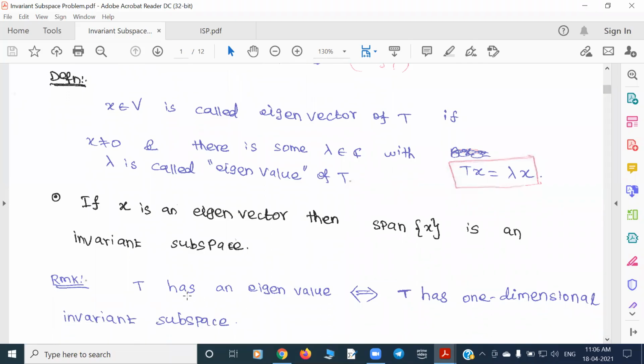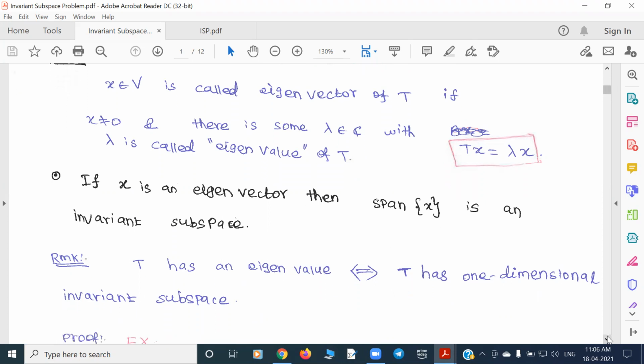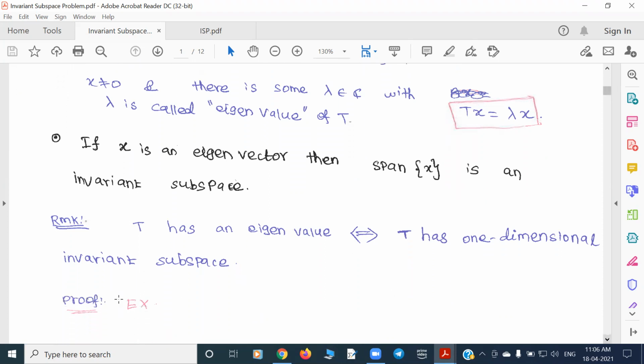Just note that if T has an eigenvalue lambda, then we have a one-dimensional subspace, namely the span of x. That will be a one-dimensional invariant subspace of the given operator T. This is easy to check. Maybe I leave it as a simple exercise to you: you can verify that T has an eigenvalue if and only if T has a one-dimensional invariant subspace.